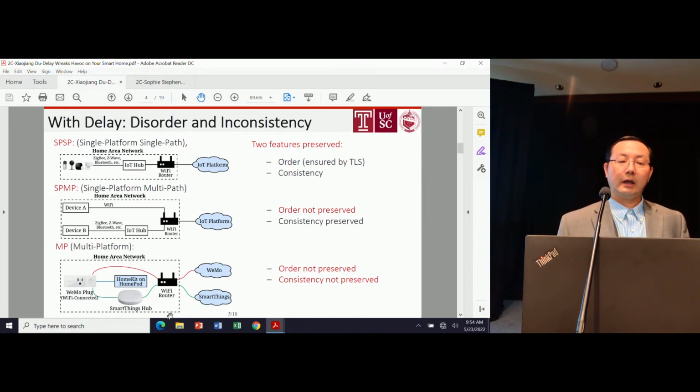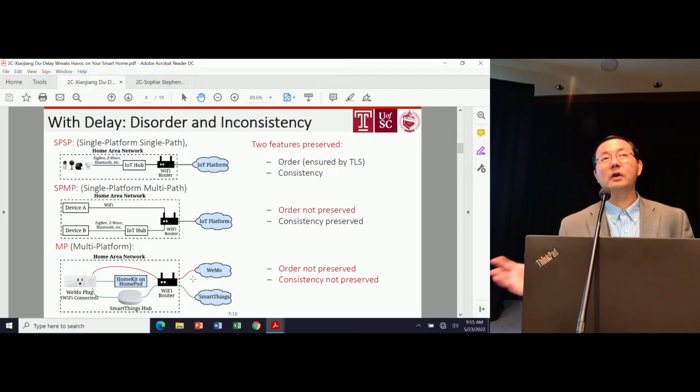The third case, which is more common, I'll show you in the survey. The user uses multiple IoT platforms at home, including, for example, Samsung SmartThings, Alexa, Apple, and so on, IFTTT. This is called multi-platform. In those scenarios, there is not only the order issue, but also the inconsistency issue.